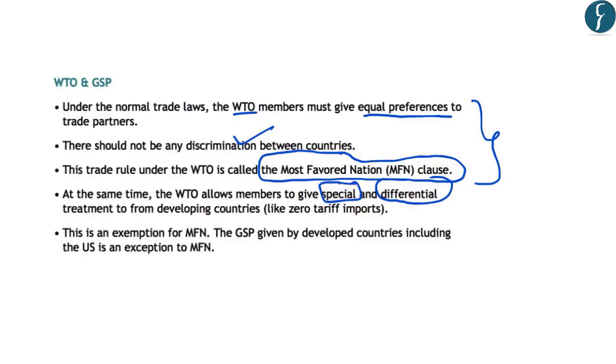Now, as this special and differential treatment can only be given to developing countries or poor countries, such special or differential treatment cannot be given to developed countries. For example, by providing zero tariff on imports, the US under its GSP is providing special treatment to the developing and the poor countries. So this Generalized System of Preferences that is given by the United States to the developing countries is included as an exception to the MFN clause under the WTO rules. So this is an important point and should be kept in mind from your preliminary examination point.